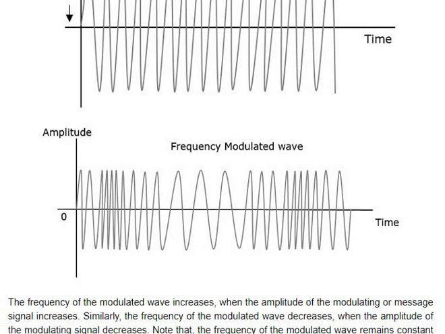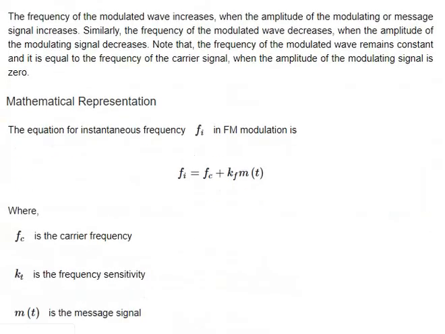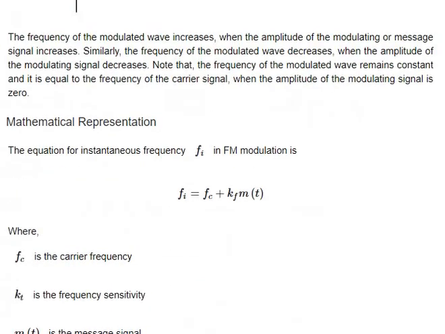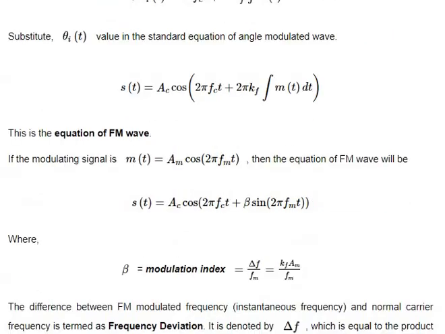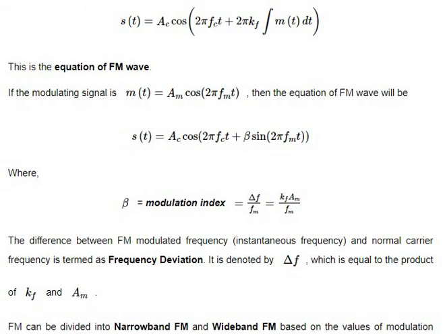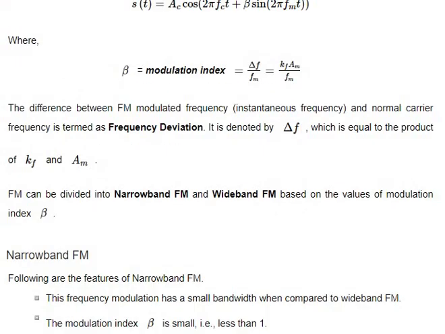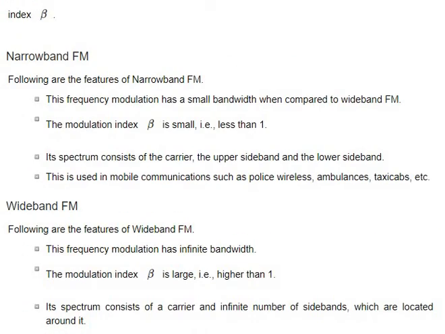According to my cursor, you can observe the variation in different modulated signals, and you can see all the mathematical representation. Delta f by fm is the modulation index, and there are two types of FM: narrowband FM and wideband FM. For narrowband FM, the modulation index is small, less than 1. In wideband FM, the modulation index is large.